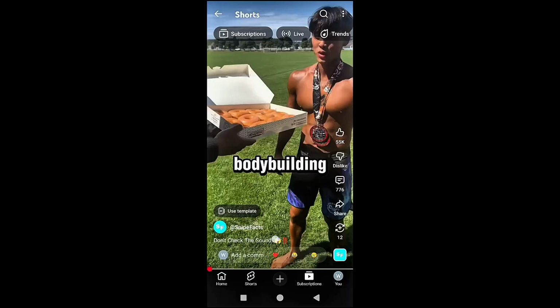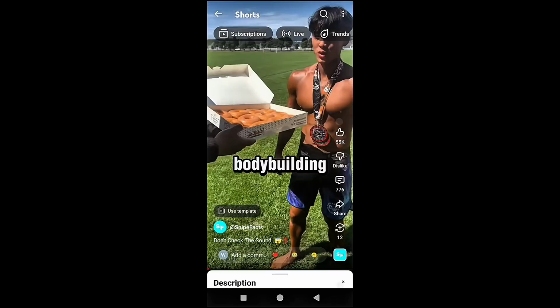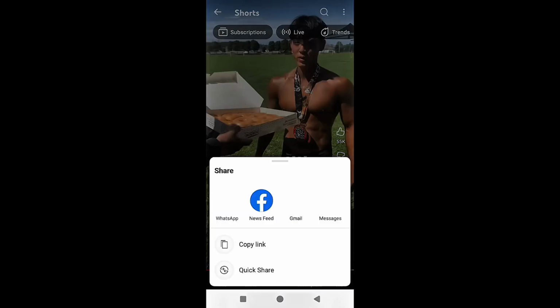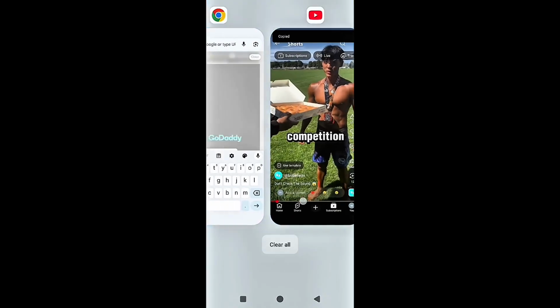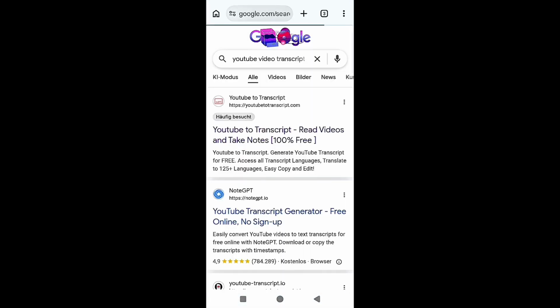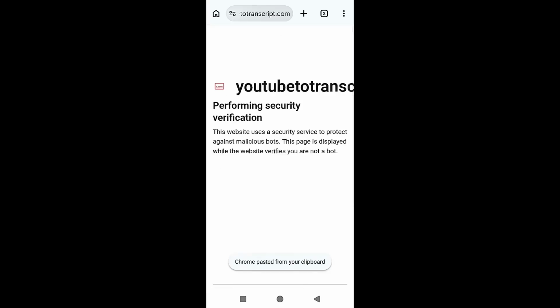Now friends, the main thing, how do we write the script for it? The video part I've already told you, how you have to find it. It's copy-paste. Nobody will tell you this, I'm telling you. Now friends, for the script you also copy-paste. The same way, you copy its link and come over to Google, then you have to search YouTube video transcript generator. Look, this website will come up, open it, paste that link in here, and click get free transcript. Now friends, whatever script is in that video, it will pull it out for you.